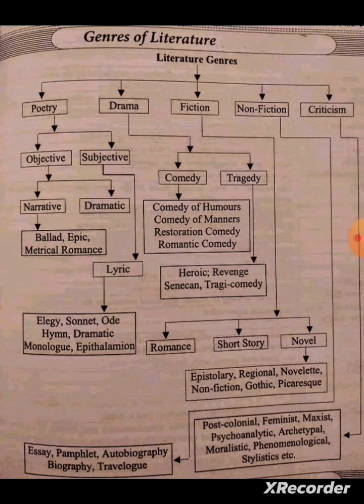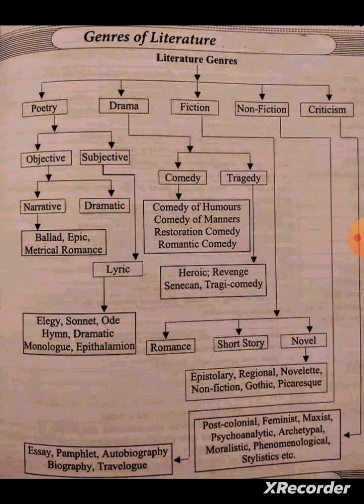Under objective poetry we have 2 kinds. Number 1 is in the style of narrative and another one is in the style of dramatic. So, narrative poem and dramatic poem. Here we see examples of narrative poems like ballad, epic, metrical romance.